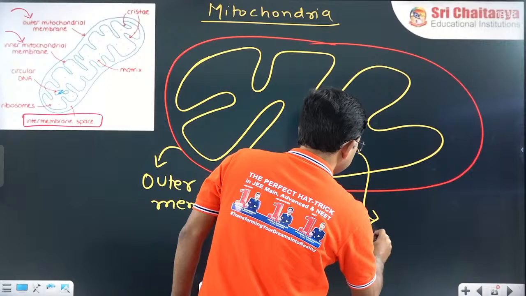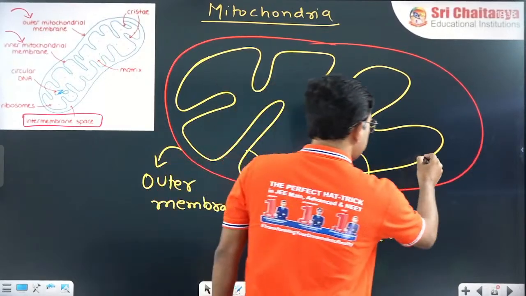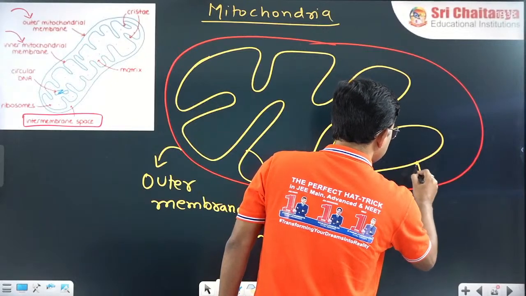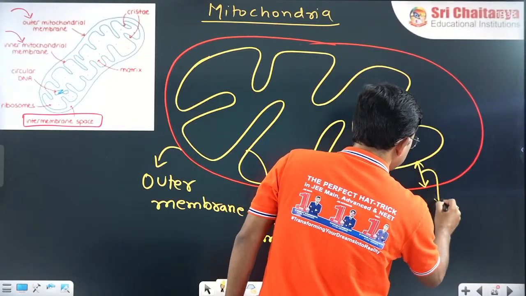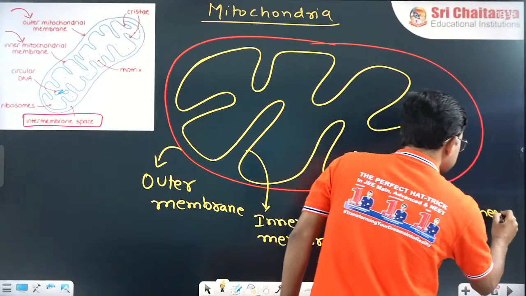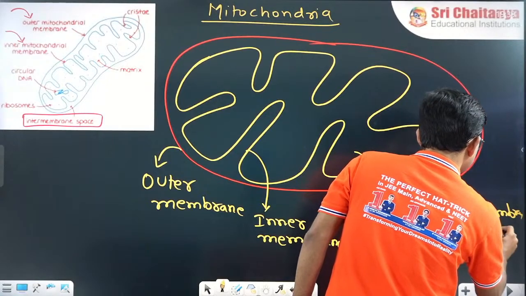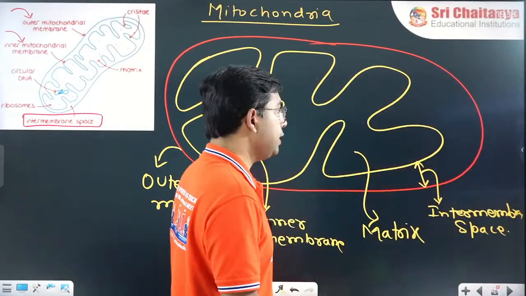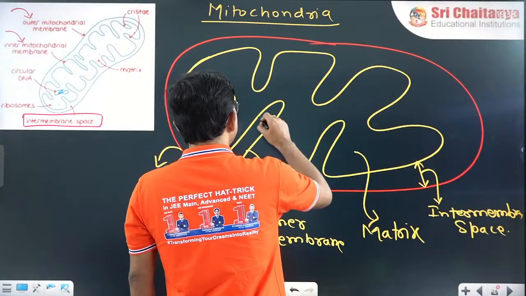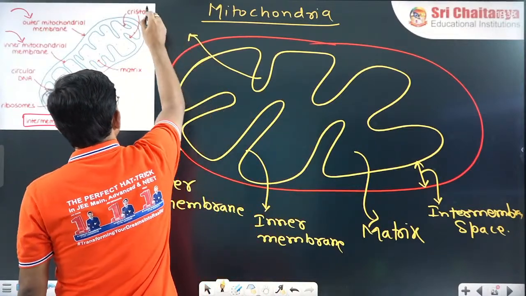Inside is the matrix. In between them is the intermembrane space.